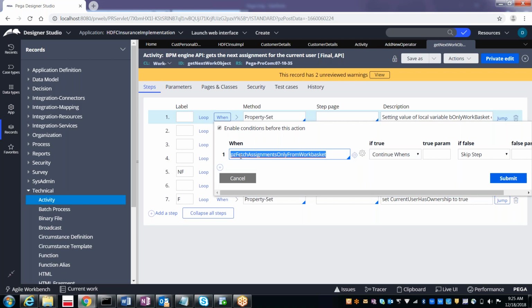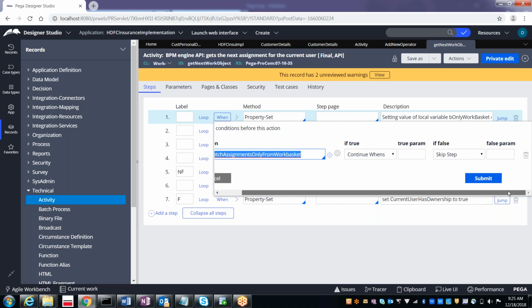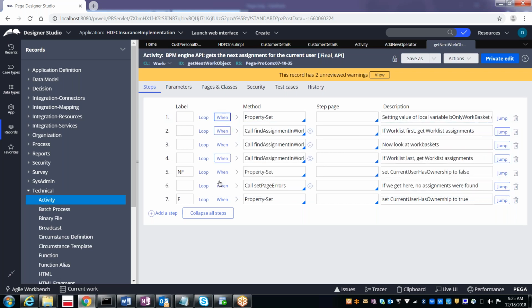If this condition is true, what do you want to do? That is the true param. If this condition is false, what do you want to do? That is the false param. After the when rule, we have something called method. This method is a function which is created by Pega, so those methods we can use.